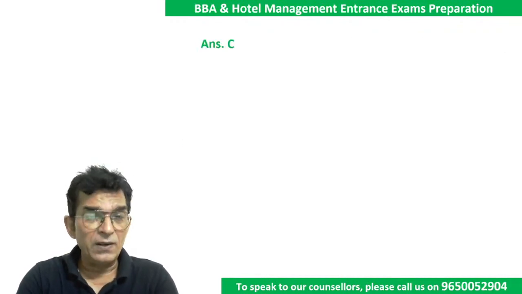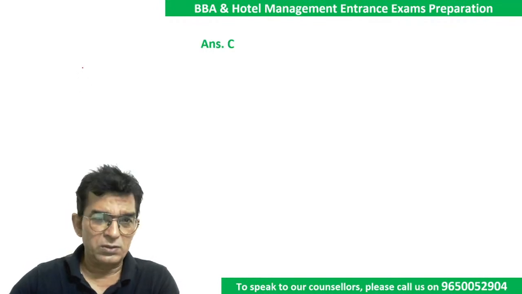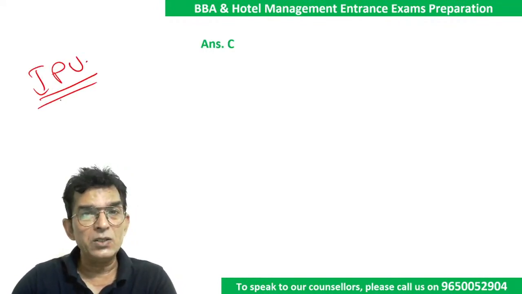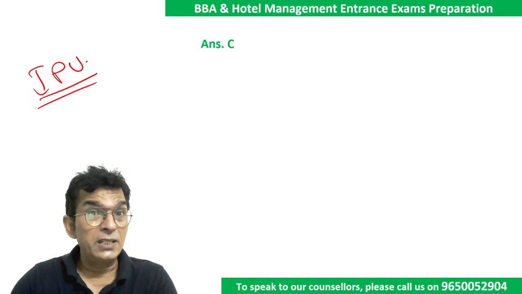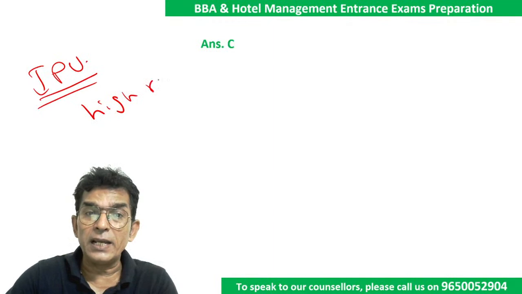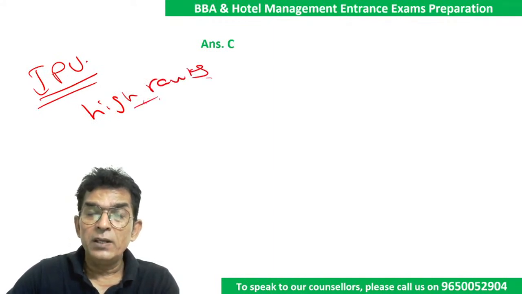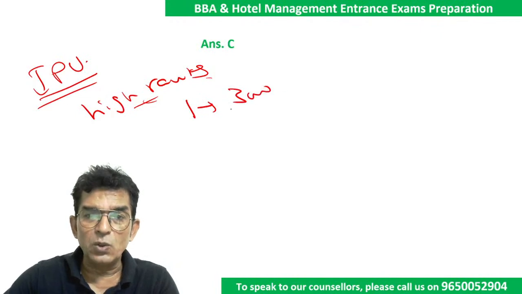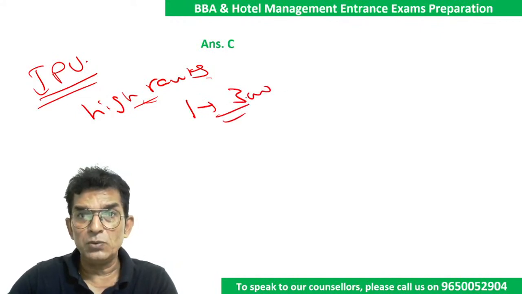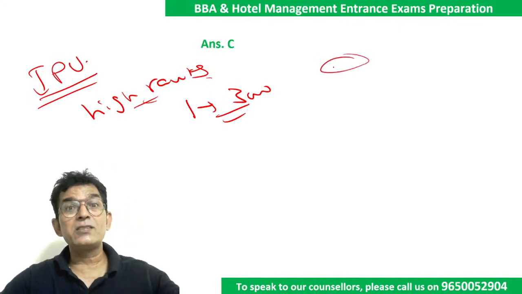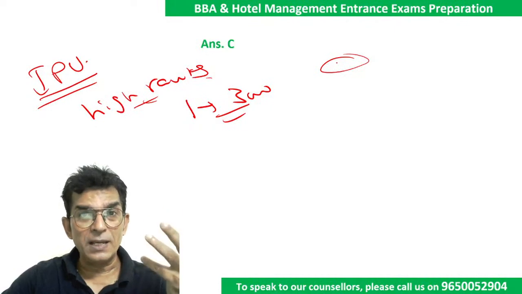Is this the level we get at IPU? Of course. IPU makes its questions really easy. But here the thing is, coming in the high ranks. Okay, high ranks is what you have to aim for, remember. Any rank between 1 and 3000 is a good rank for IPU, because the top, the creamy layer, is taking a number of exams. Isn't it?